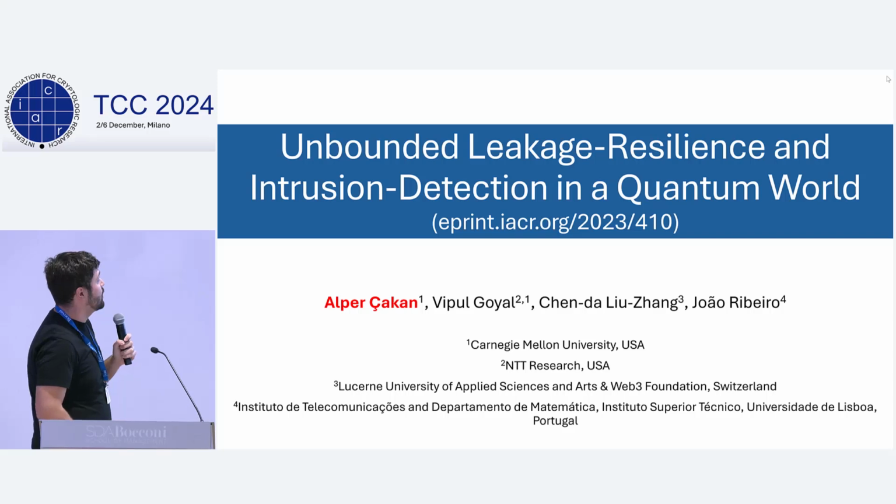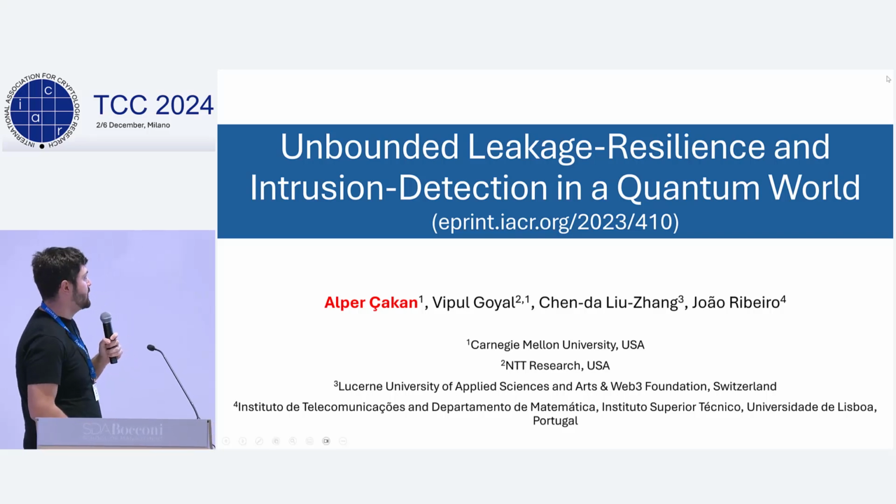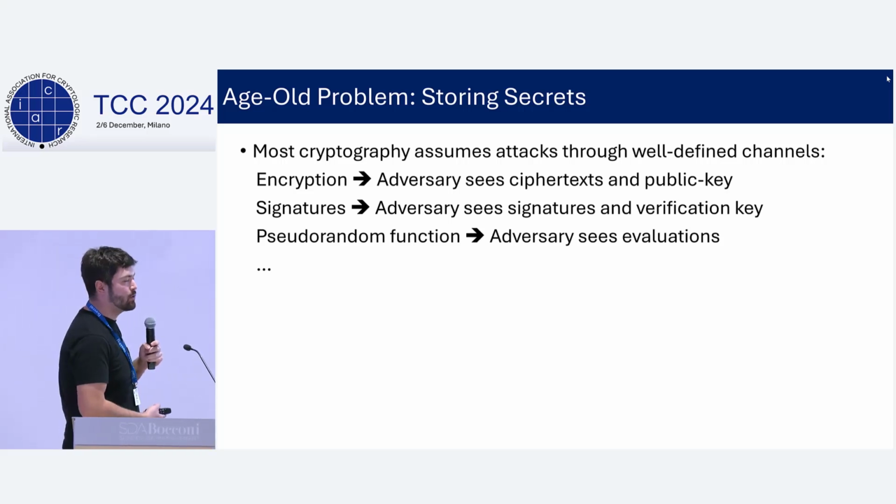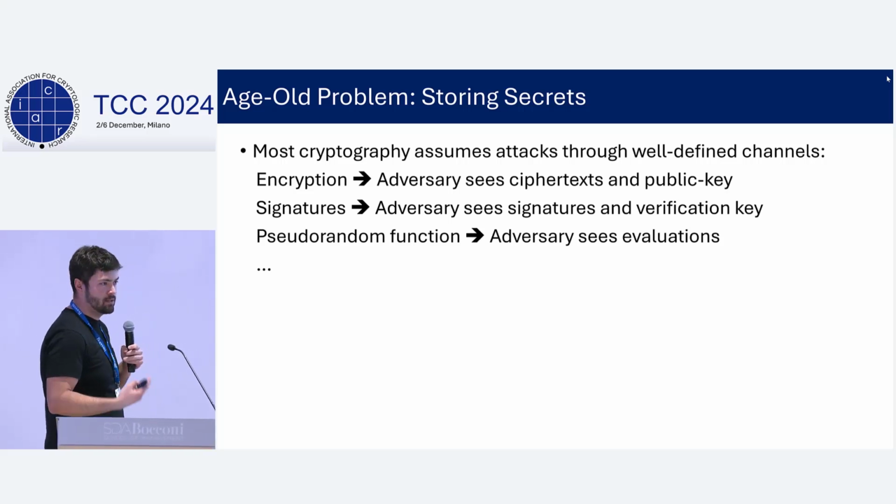So I'm going to be mainly talking about the age-old problem of storing secrets. As you all know, in most of crypto, by default, we assume that the adversary attacks our scheme through some well-defined channel. For example, in case of encryption schemes, the adversary sees some ciphertexts, and in case of public key encryption, sees the public encryption key, and later it tries to decrypt some challenge ciphertext. In case of signatures, it sees some signatures, and later it tries to forge a new signature, and so on.